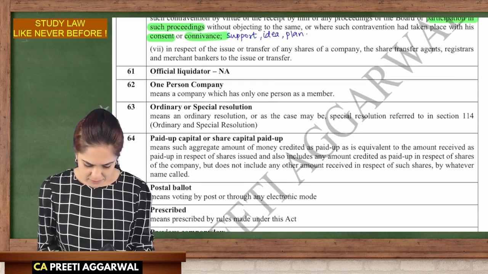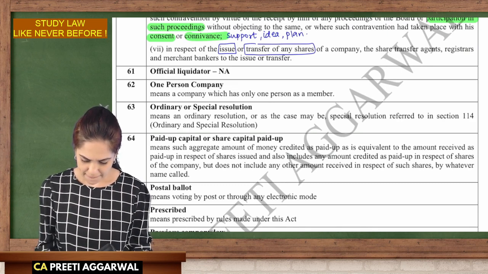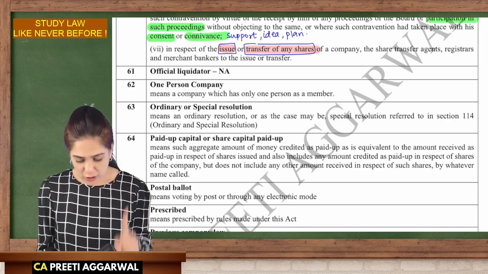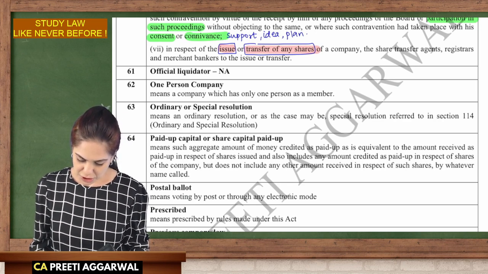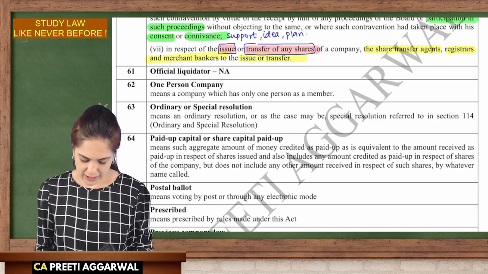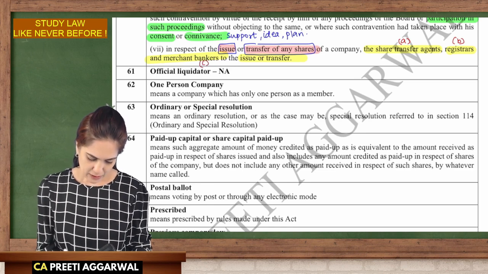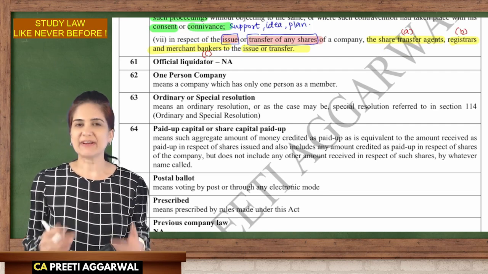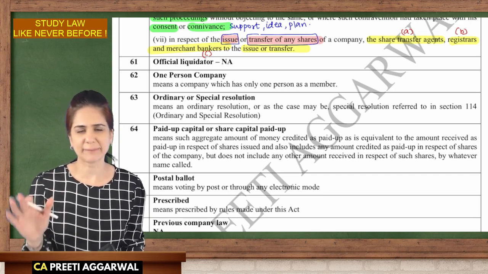As far as issue or transfer of shares is concerned, for default in issue or transfer, the share transfer agent, registrar, and merchant bankers are liable. Now, who are these registrar and transfer agents? When I want to transfer shares to some other person, I need to go to the company and make an application.